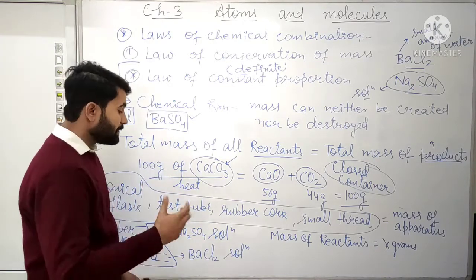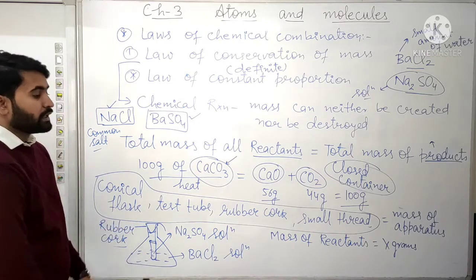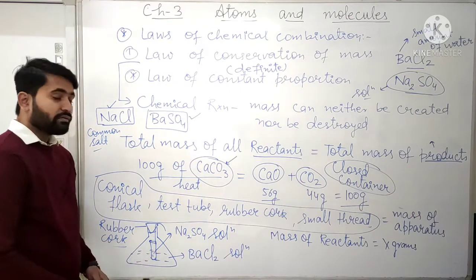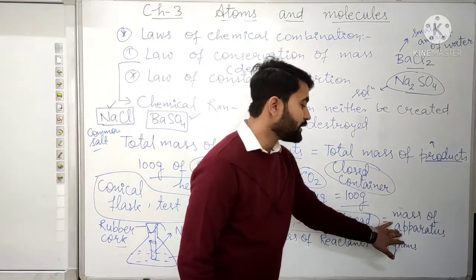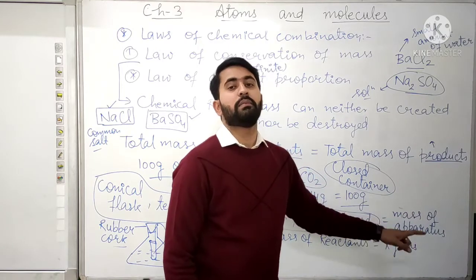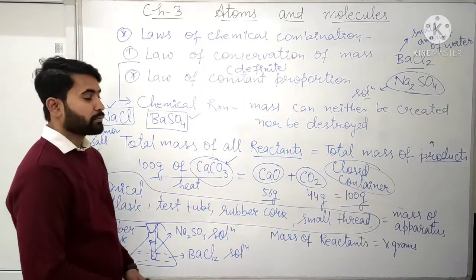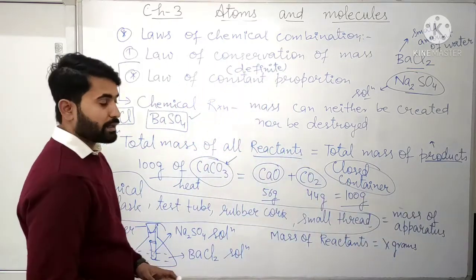We will again measure the weight, the mass. From whatever mass we have, we will again subtract the mass of the apparatus.